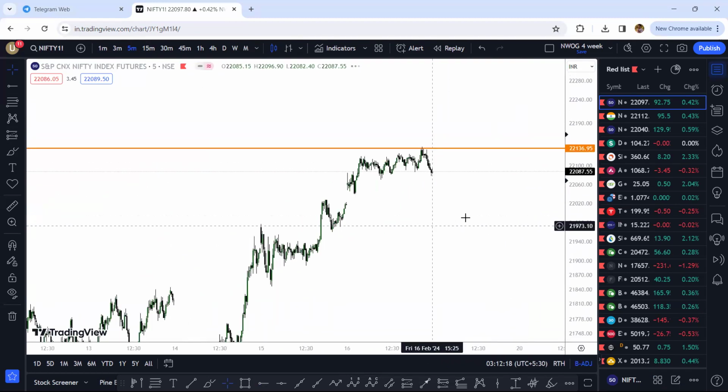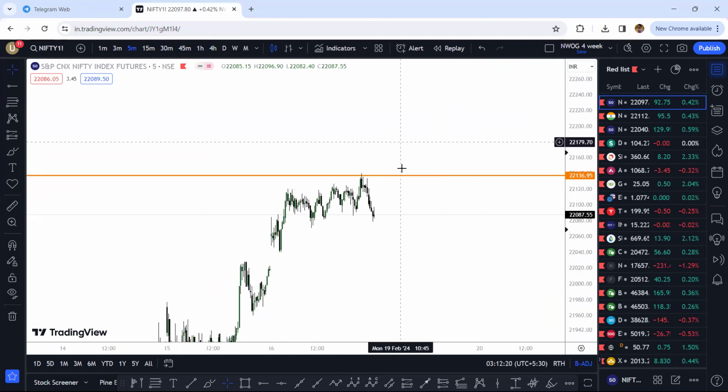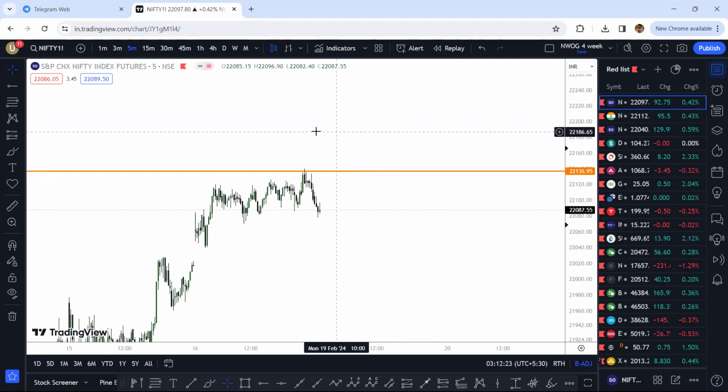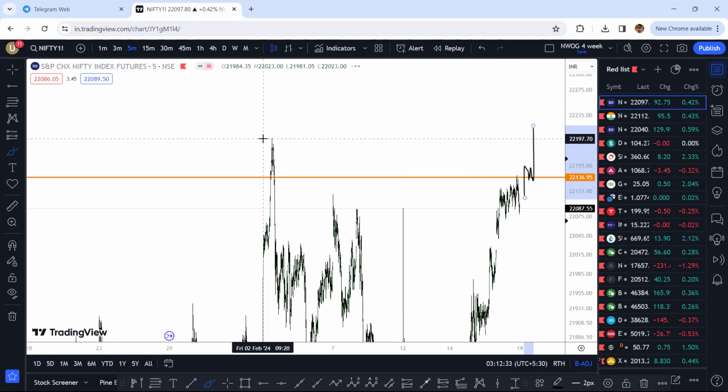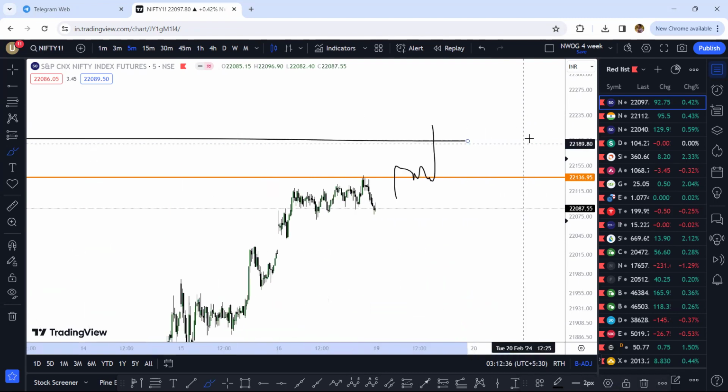22,136. Anytime the prices are pushing higher above this level, I would like to see the price actually turn around. The prices can push up pretty high before they fall down, maybe to take out this high as well.